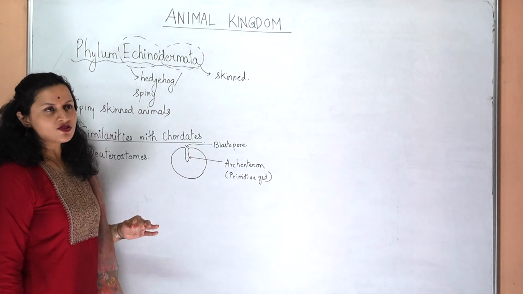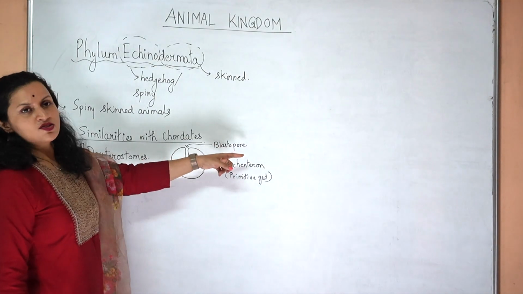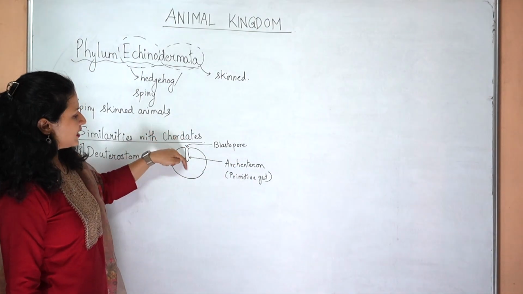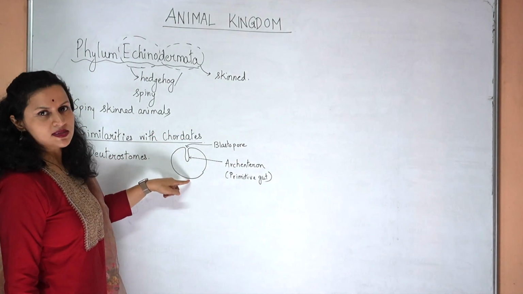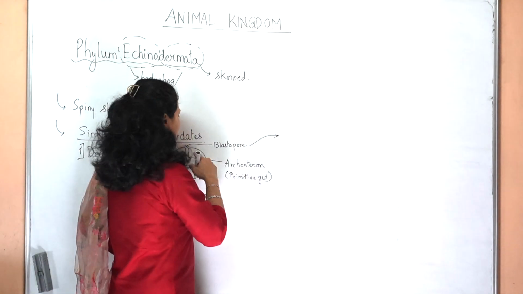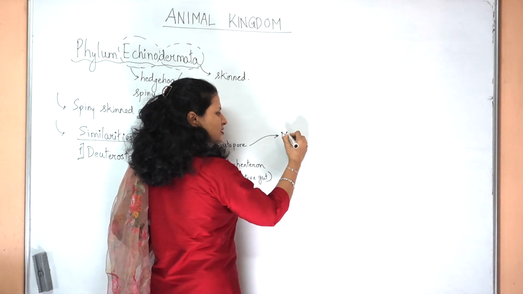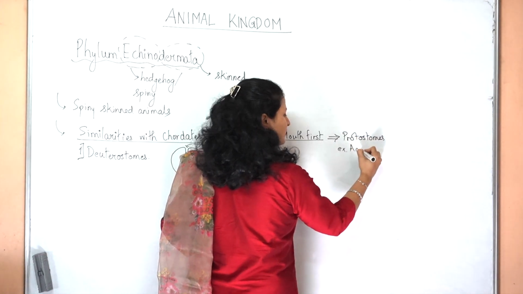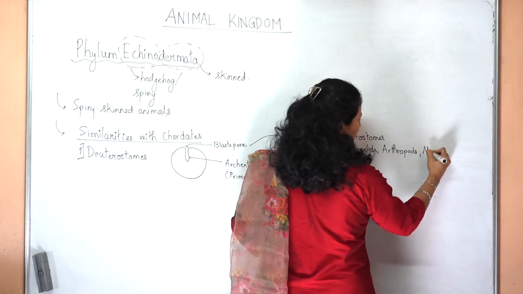In annelids, arthropods and molluscans, this blastopore turns into the mouth first, and then this gut extends further, and then the anus comes later. Those animals in which the blastopore forms the mouth first are called protostomes, which include annelids, arthropods and the mollusks.